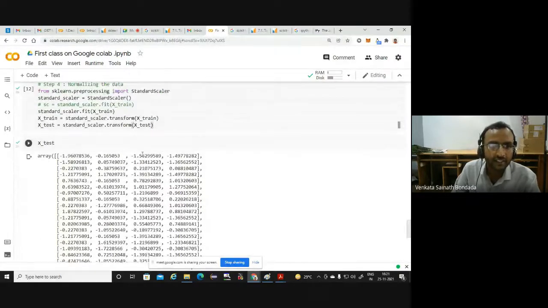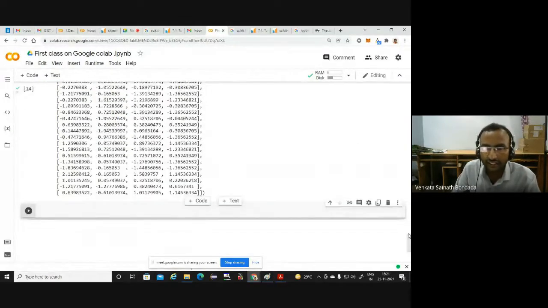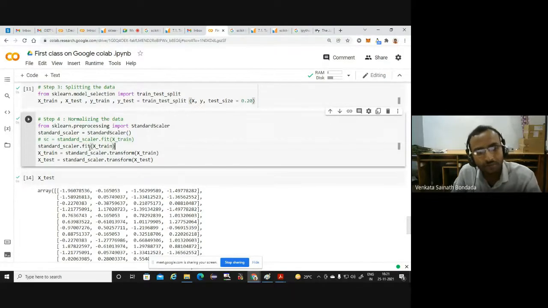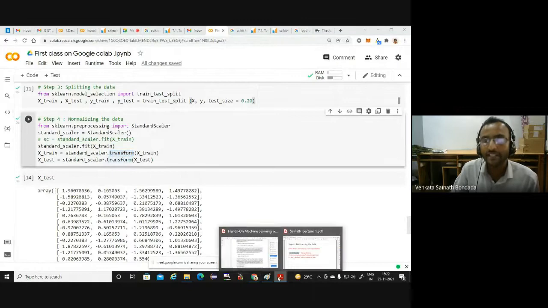So that is the next step, normalizing the data. Is it clear? Any query? So again, I am repeating for people who are very curious. Dot fit, what it does, it only computes the mean and the standard deviation and stores them. And dot transform, what it does, using those mean and standard deviation, it applies the transformation and gets the transformed values.